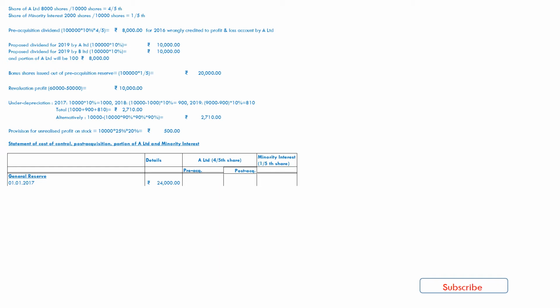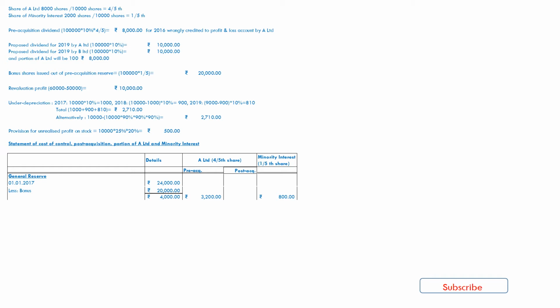As from point 4, we get that bonus issued out of pre-acquisition reserve, so bonus of rupees 20,000 must be deducted from 24,000. So 4,000 is our pre-acquisition general reserve, which will be shared between A Limited and minority interest in 4:1 ratio or in 4/5 and 1/5.